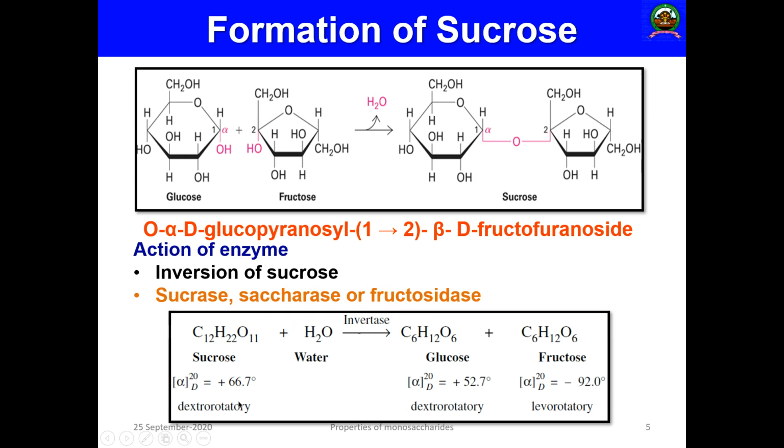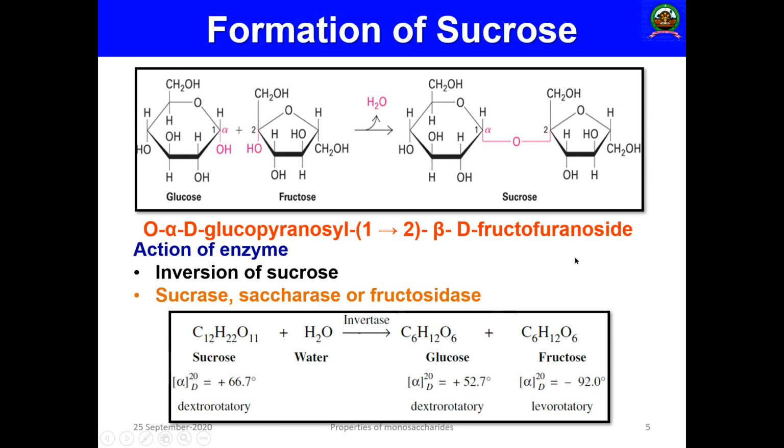So sucrose has a specific rotatory power of 67.7 degree. This is dextrorotatory. When it undergoes hydrolysis by the enzyme invertase, otherwise known as invertase enzyme, that enzyme gives 1 molecule of glucose, whose specific rotatory power is plus 52.7, plus 1 molecule of fructose.